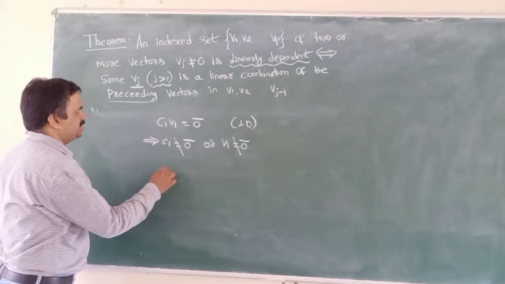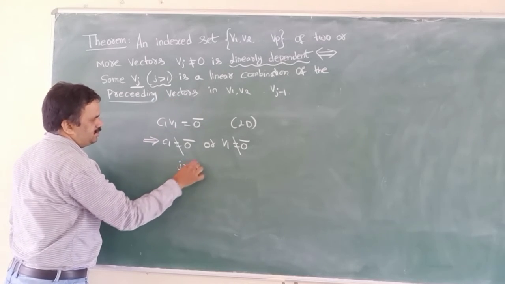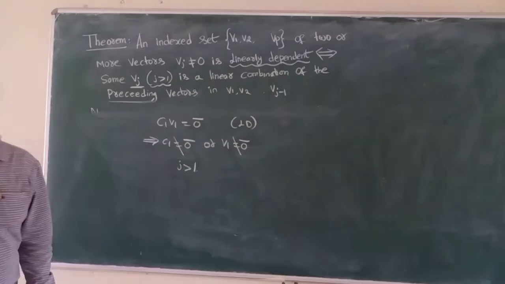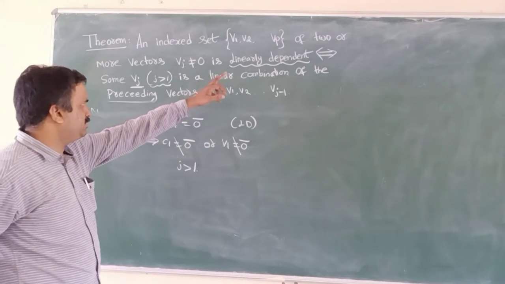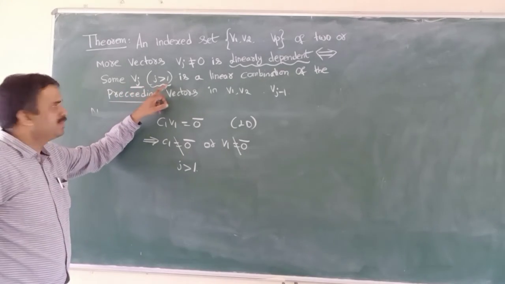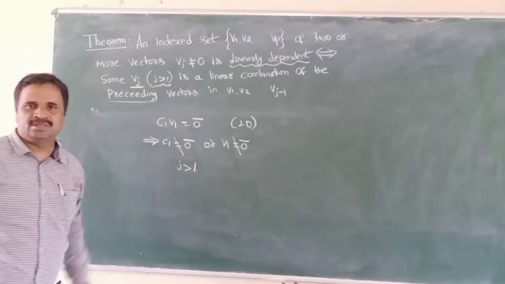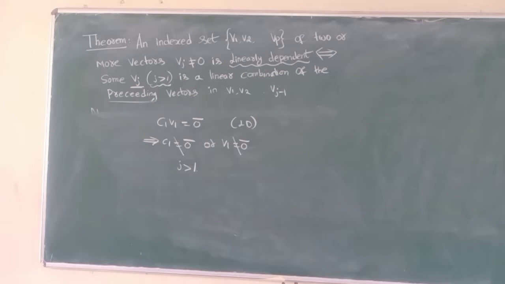So simply I can say this j value is always compulsorily greater than 1. So whenever linearly dependent, I can say j greater than 1, Vj can be expressed as a linear combination of preceding vectors.